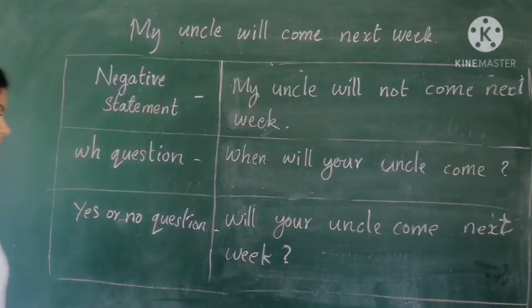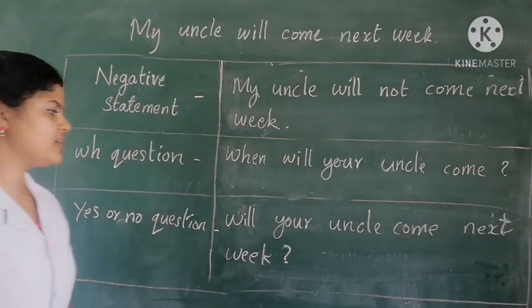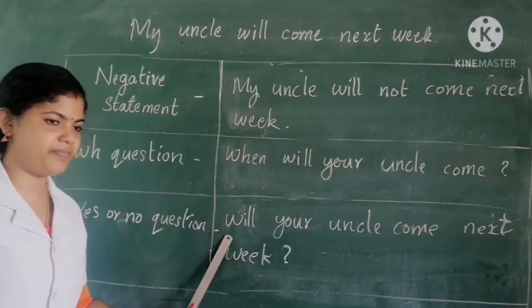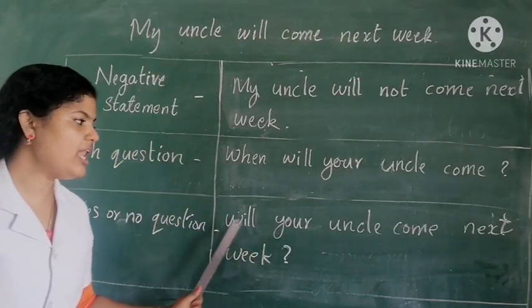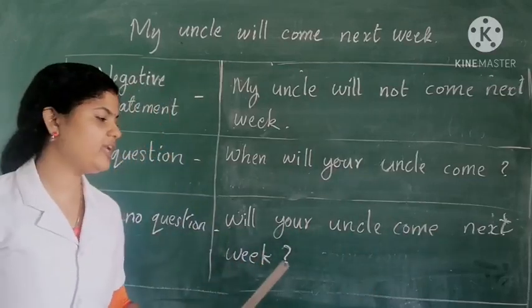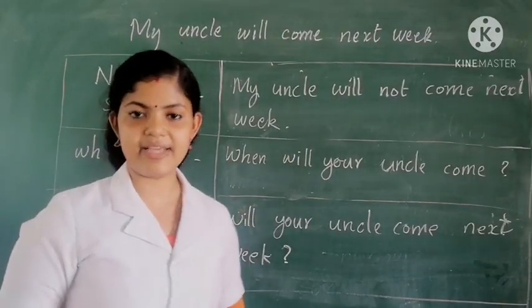And question mark. And yes or no question. For that we use will at the beginning of the sentence. That is the helping verb at the beginning of the sentence. Will your uncle come next week? And question mark. So this is also another example.